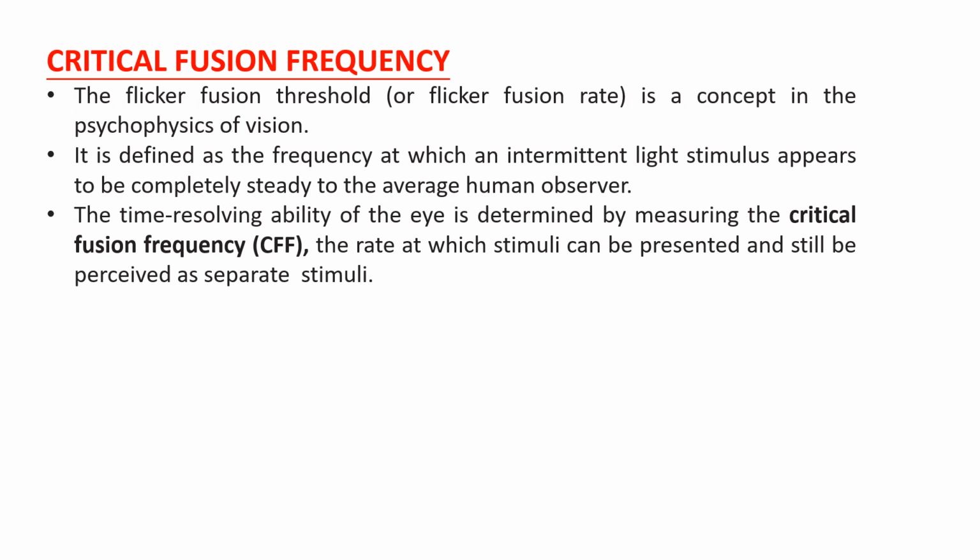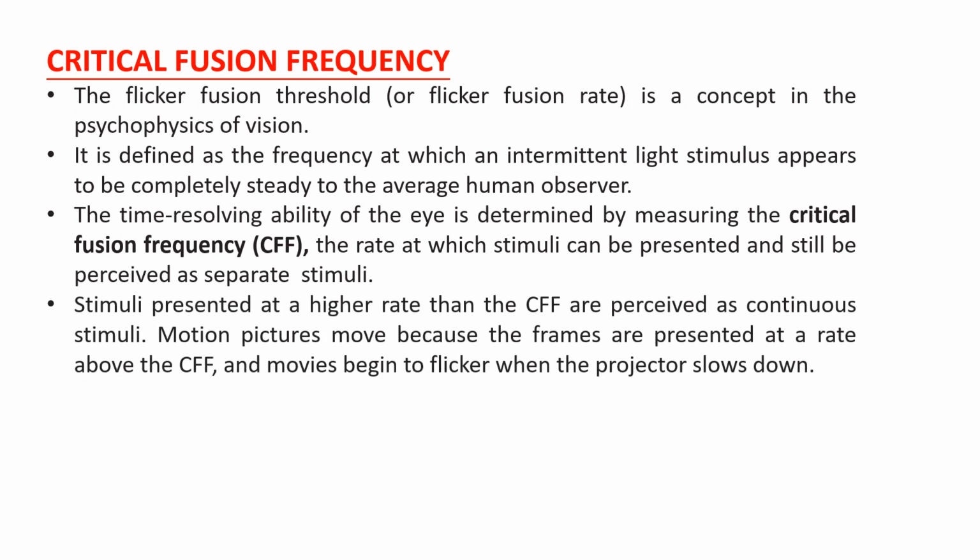Lastly, we have the critical fusion frequency. The flicker fusion threshold or flicker fusion rate is a concept in the psychophysics of vision. It is defined as the frequency at which an intermittent light stimulus appears to be completely steady to the average human observer. The interrupted light stimulus will appear as a continuous stimulus, and the time resolving ability of the eye is determined by measuring the critical fusion frequency. It is the rate at which the stimulus can be presented and still be perceived as separate stimuli.